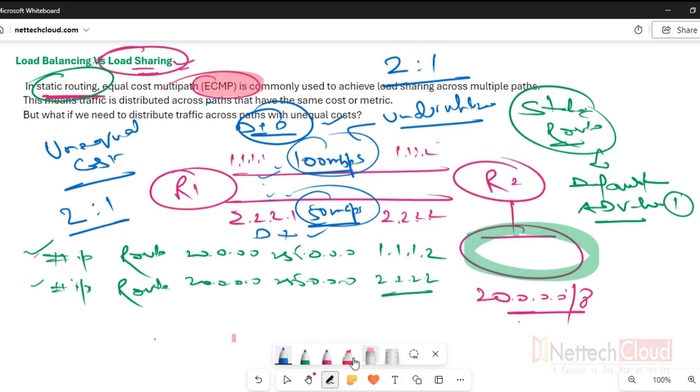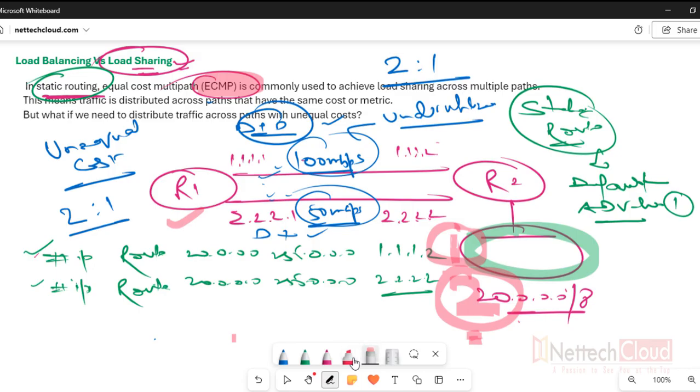And if we change the AD value, for example here AD value is 1 and here AD value is 2, then what happens? The route with the lowest AD value is installed in the routing table and becomes the primary route. In case the primary route goes down, becomes unavailable, then the backup route with the higher AD value will be installed in the routing table, right? That's the primary and backup route configuration in static routing. So even if we try to play with the AD value, we still cannot achieve the result, right?